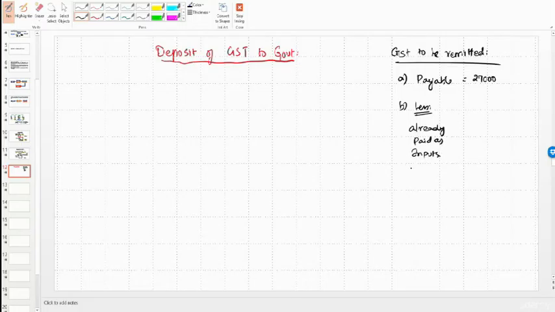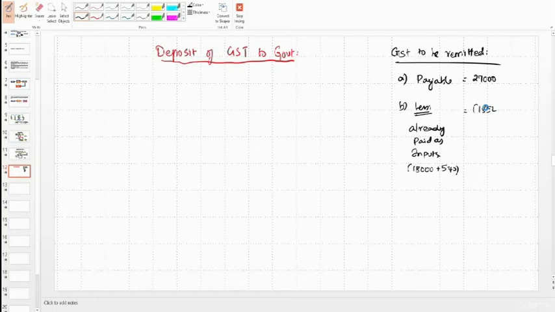It is 18,000 plus 540. So we'll deduct that, 18,540. Yeah, 18,540. So the balance amount is payable.